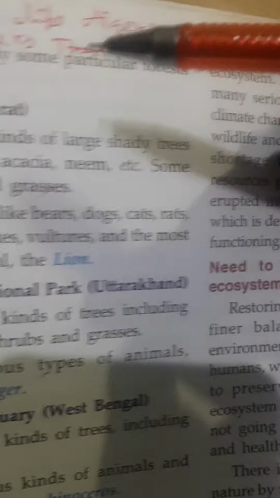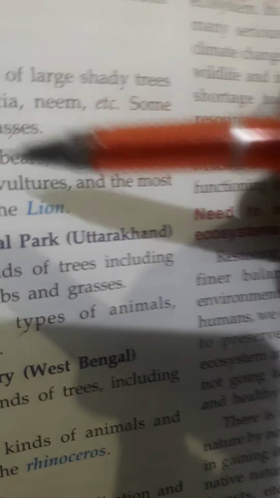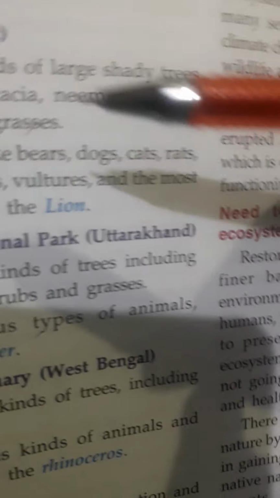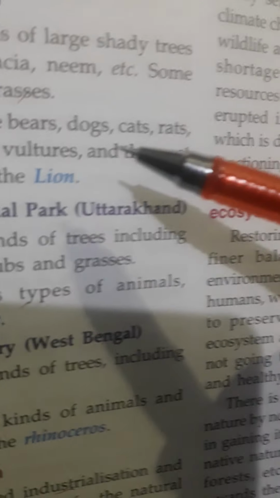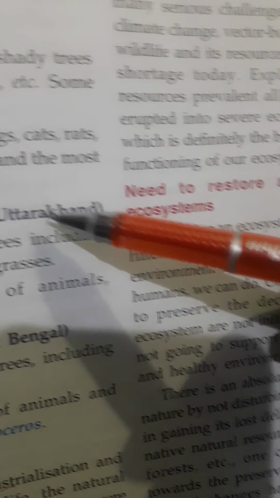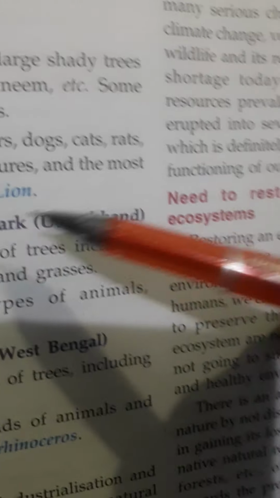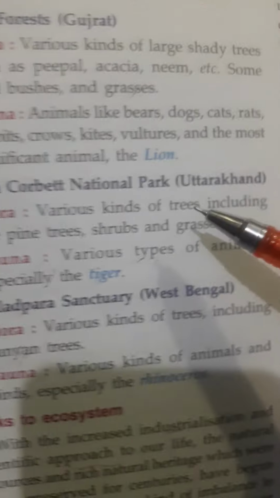Found. And about the Gir forest, that is in Gujarat. The flora of this forest is various kinds of large shady trees, meaning those trees give shade, such as peepal, acacia, neem, etc. And the fauna of this forest is animals like bears, dogs, cats, rats, etc. And the most significant animal is the lion.